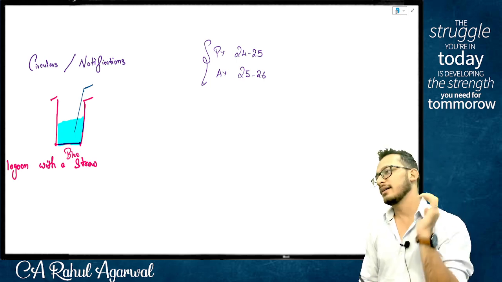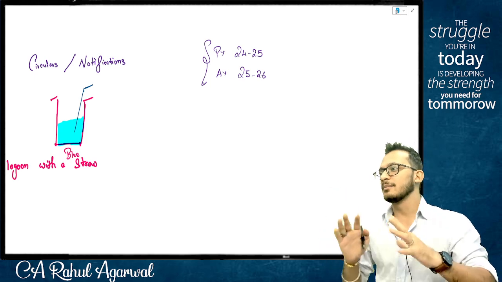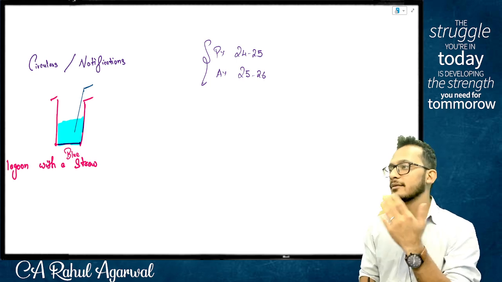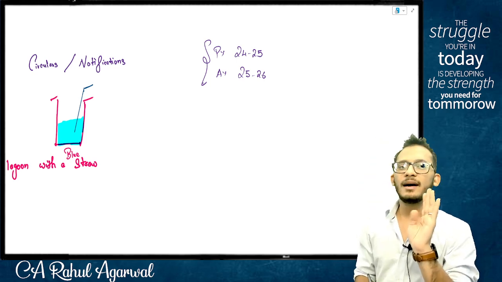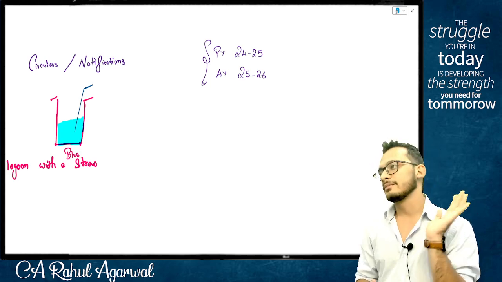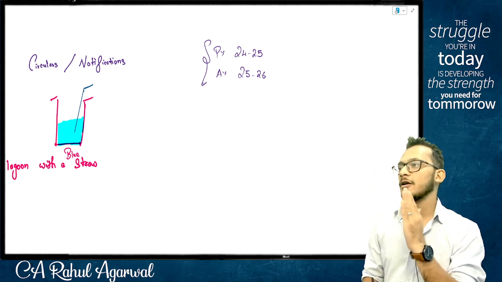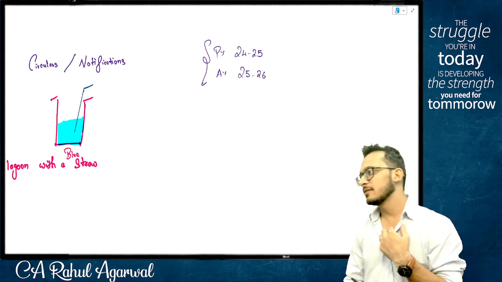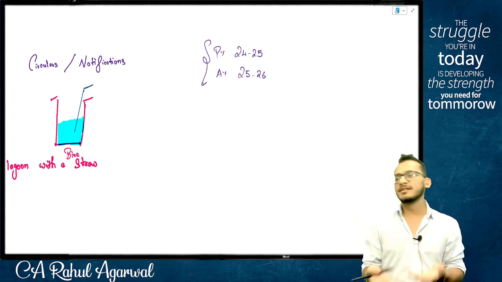Now you go to the Companies Act, you go to your accounts, and you'll see 31st December, 30th June, all kinds of unnecessary variations. Income tax says I don't care. If your company is following a different accounting period, it is your mistake. For the purpose of tax, you need to maintain financial years.